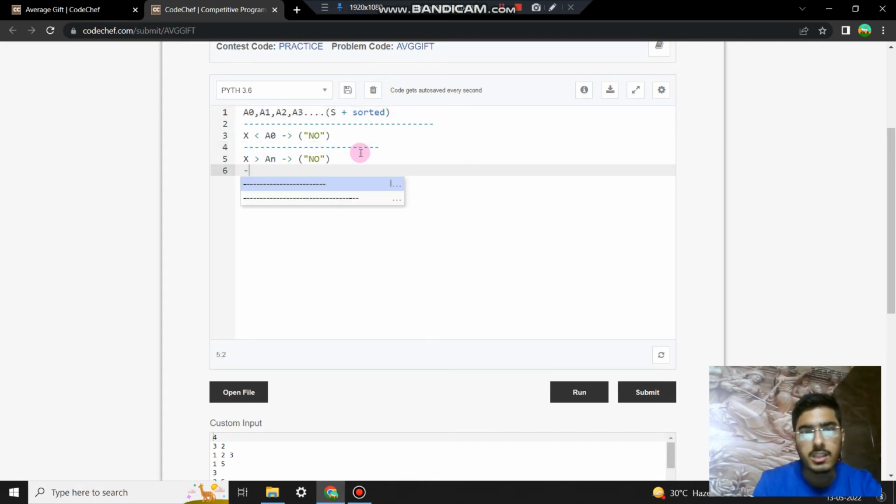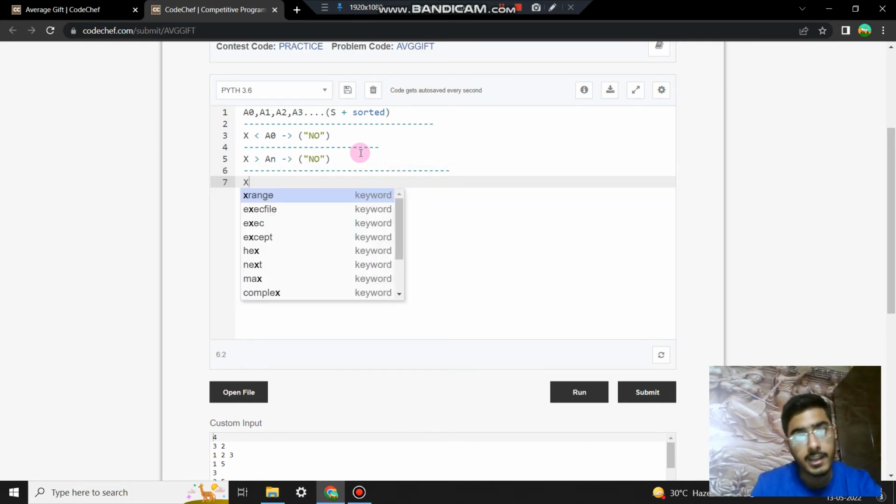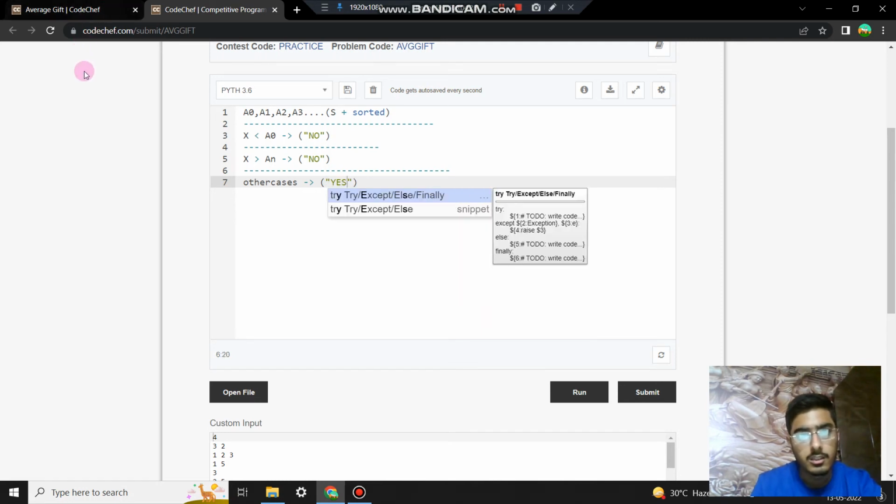In all the other cases, there exists a way so that we can get an array with mean X. So in all the other cases, we print yes.